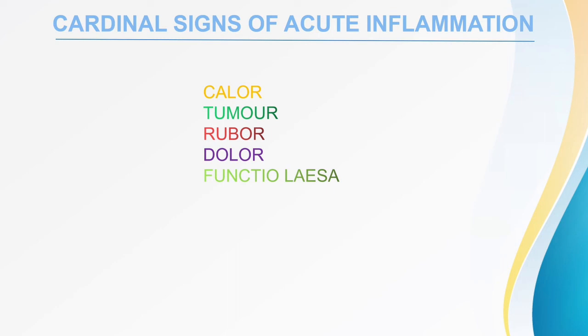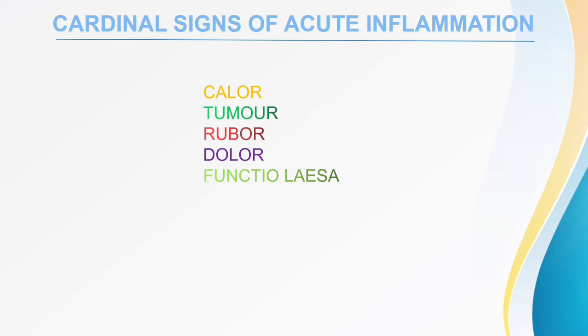And next, that is rubor. What is rubor? Rubor is the redness or erythema of the inflammatory area. Why does it happen? It happens due to the stasis of blood within the microcirculation around the area of inflammation. Stasis of blood around the microcirculation of the inflammatory area leads to redness or erythema, that is called rubor.